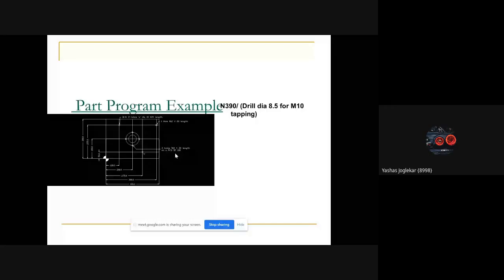We are not able to see the screen. Now it's visible. Sir, it's visible now, it wasn't visible, but it is visible. I have stopped it. I think there is a lag. Yes, sir, there is a lag.